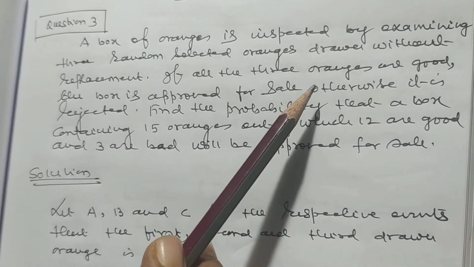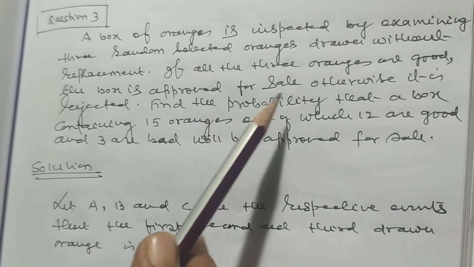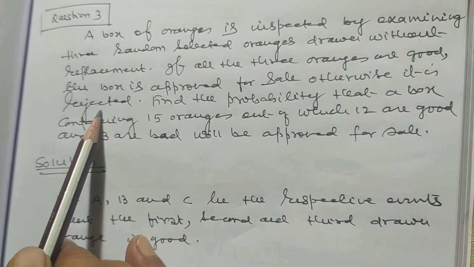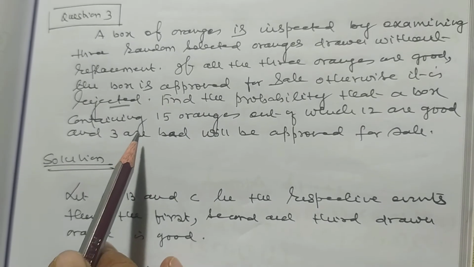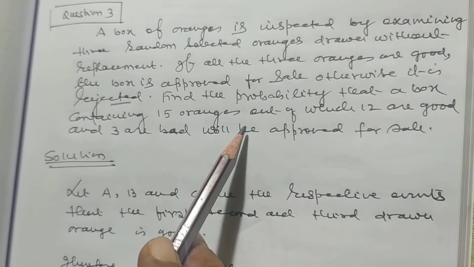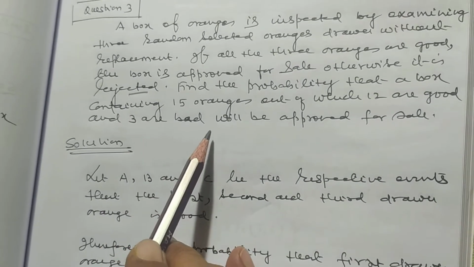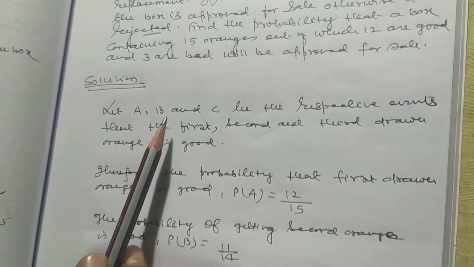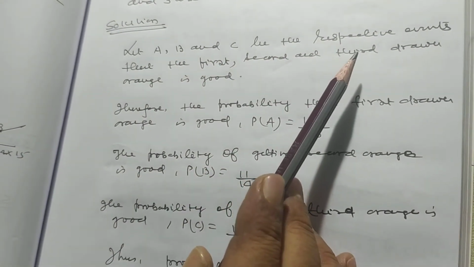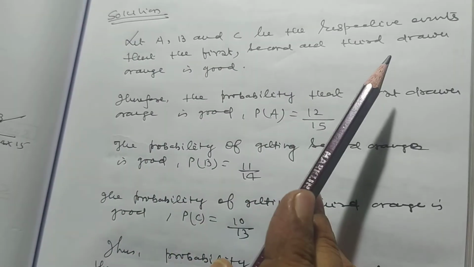If all the 3 oranges are good, the box is approved for sale, otherwise it is rejected. Find the probability that a box containing 15 oranges, out of which 12 are good and 3 are bad, will be approved for sale.